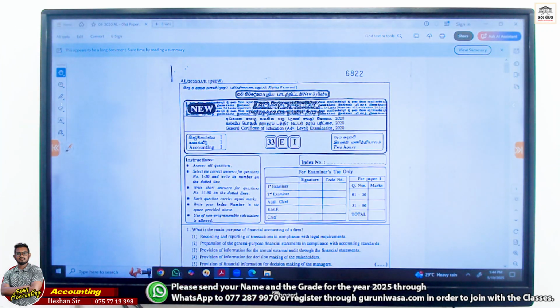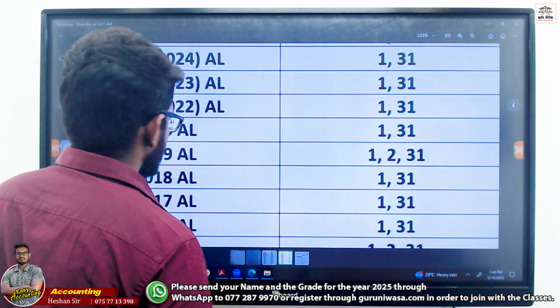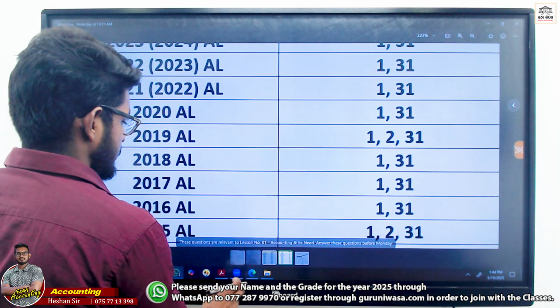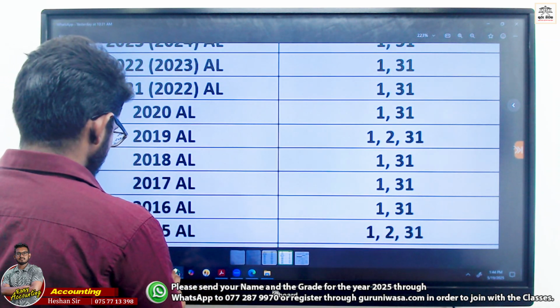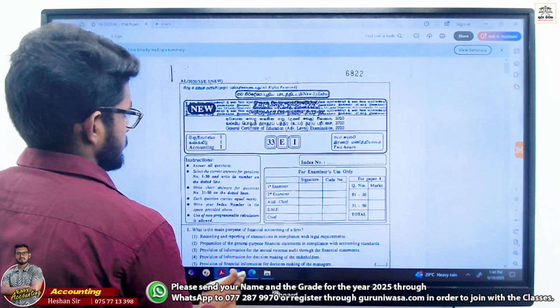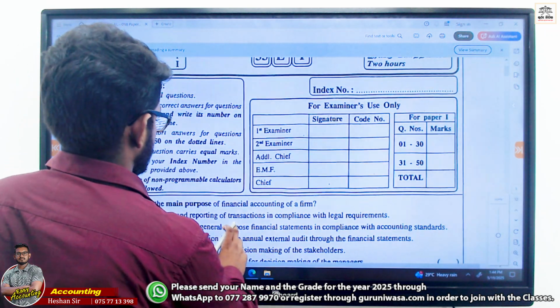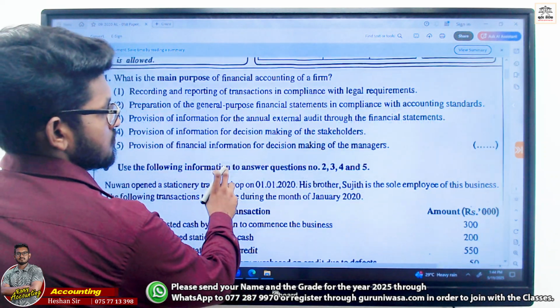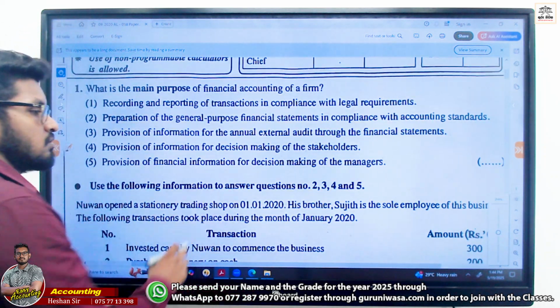Let's go with 2020. What are the questions relevant to 2020? 1 and 31. 1 and 30.